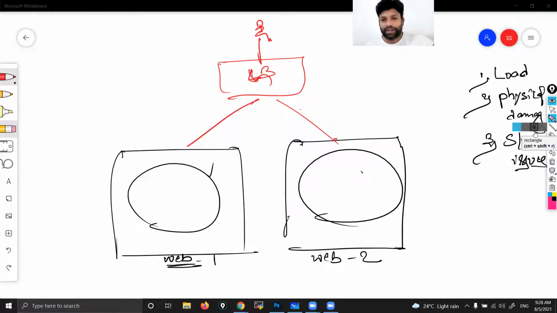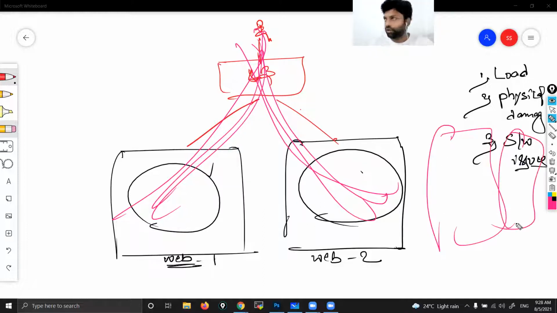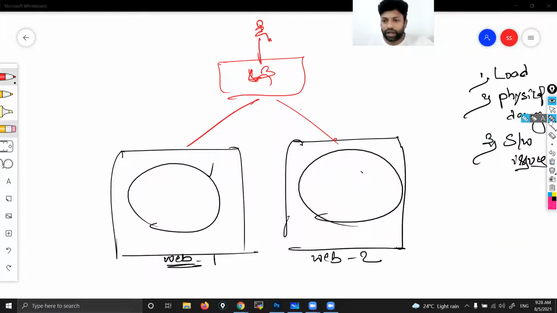Now what actually happens? See, the load balancer will distribute the load, distribute the traffic. That means one request here, one here, one here. Suppose if I can attach 2, I can attach thousands of web servers. So load will be distributed among all web servers. If load is more, I keep on adding new servers to the load balancer. Load will be distributed. Okay, 3 servers are there: one here, one here, one here, and again. So that means we are addressing the first issue, load. Fine. What if I lose my server?